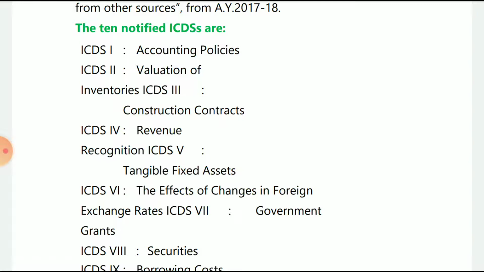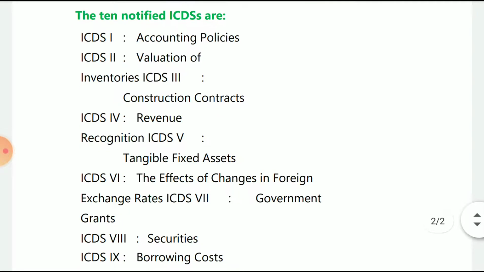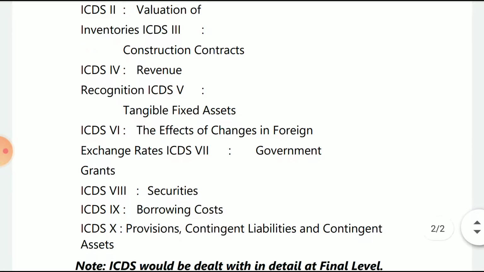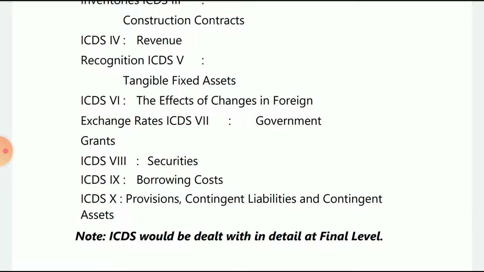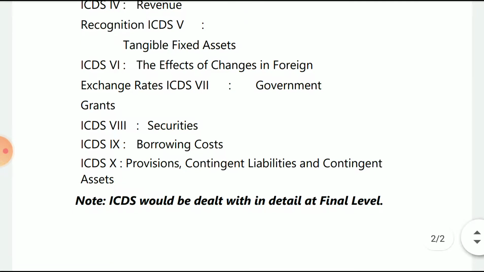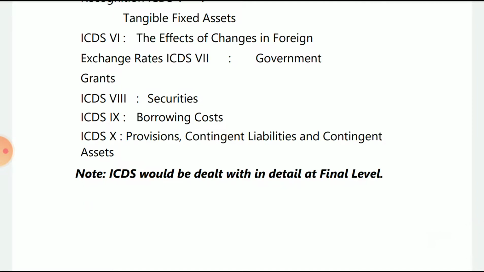Similarly, ICD 2, valuation of inventories; ICD 3, construction contracts; ICD 4, revenue recognition; ICD 5, tangible assets; ICD 6, the effects of changes in foreign exchange rates; ICD 7, government grants; ICD 8, securities; ICD 9, borrowing costs; and ICD 10, provisions, contingent liabilities and contingent assets. So the ICDs deal with the details at the final level.